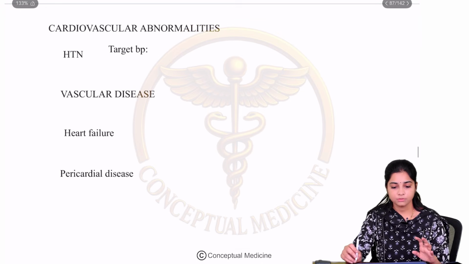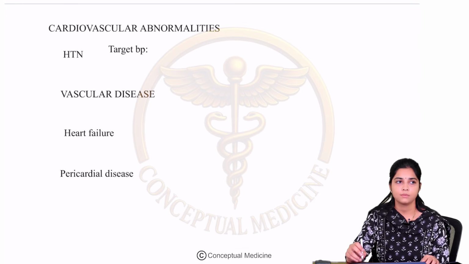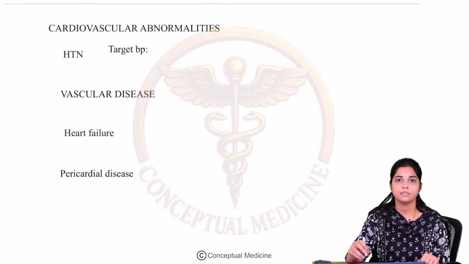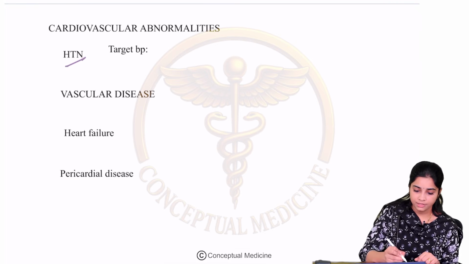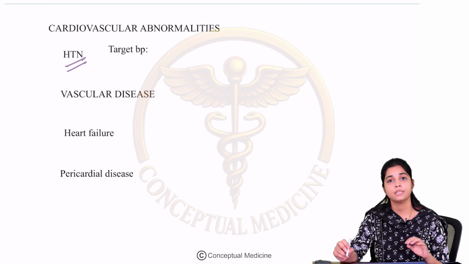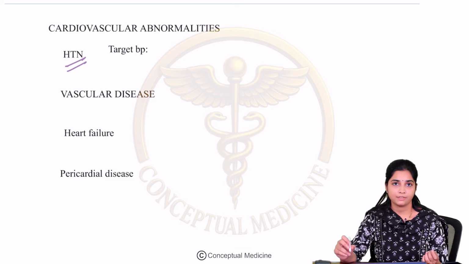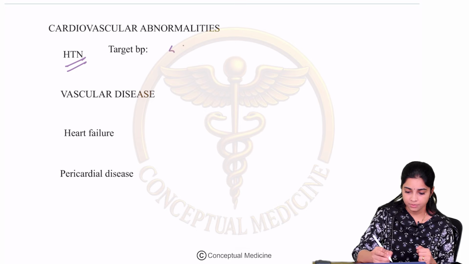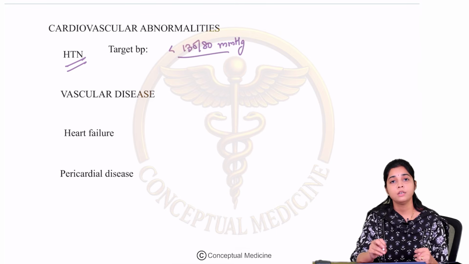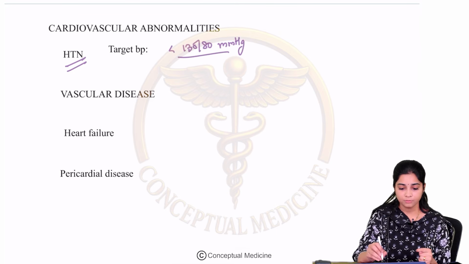Now let us move on to the cardiovascular abnormalities which can be seen in chronic kidney disease. So hypertension. One of the most important things is that hypertension can predispose to CKD, and CKD can result in refractory hypertension or difficult to control hypertension. So the target BP should be less than 130 by 80 mmHg. Right? Target BP should be less than 130 by 80 millimeters of mercury.